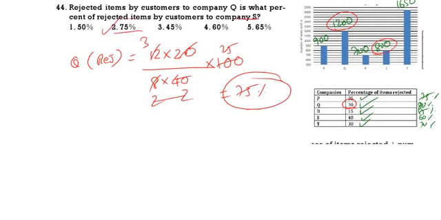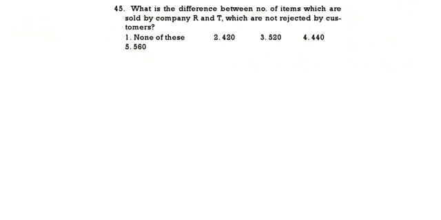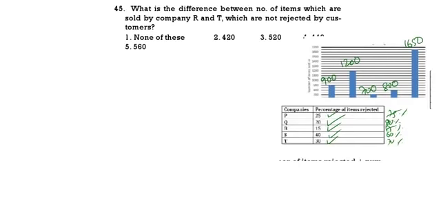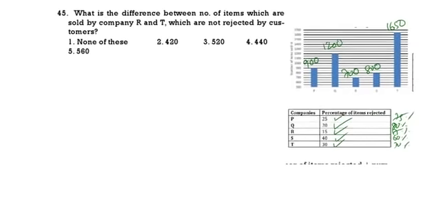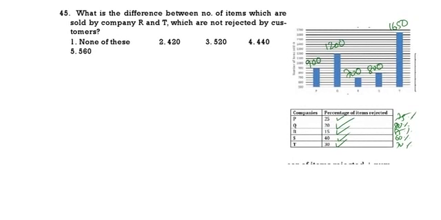See the next question. What is the difference between the number of items sold by R and T which are not rejected by the customer?